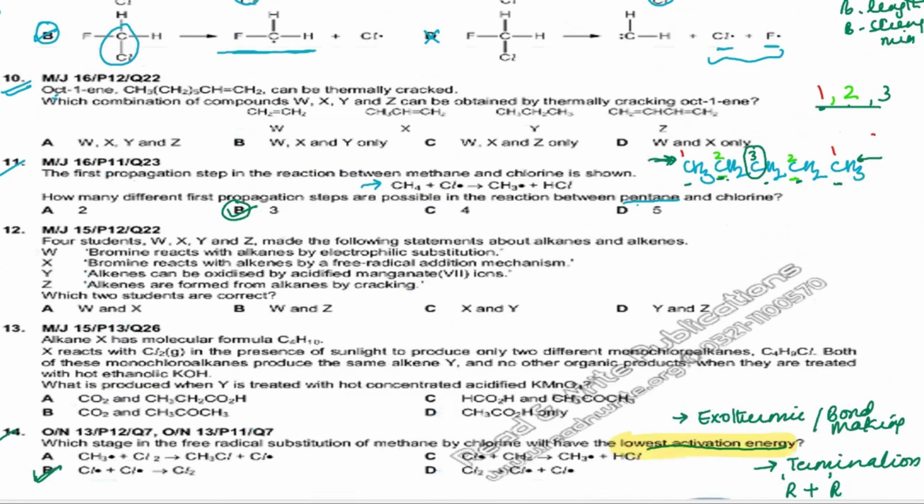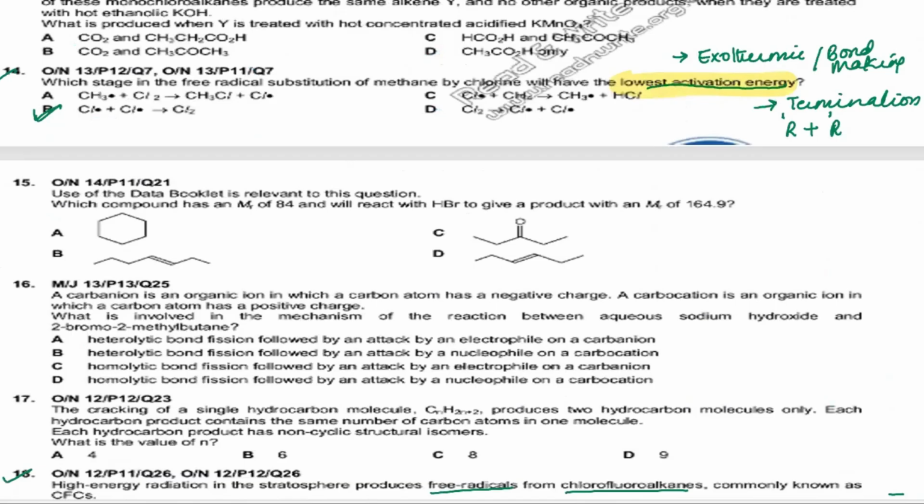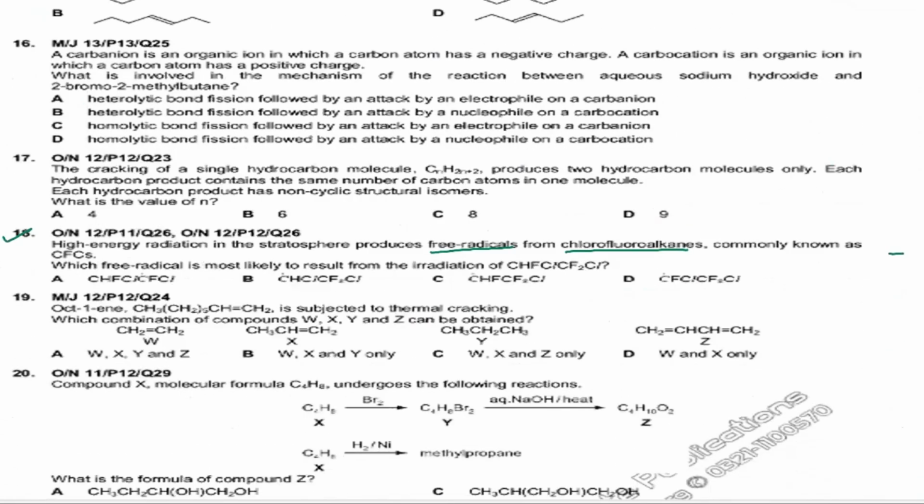Now when you know this particular fact, they don't want you to know any particular energy. They're just saying that high energy radiation in the stratosphere produces the free radical. And you have chlorofluoroalkanes. So chlorofluoroalkanes have carbon, fluorine, and chlorine there. So which bond can break easily? It can be the carbon hydrogen bond, or the carbon fluorine bond, which will not break, right? The carbon hydrogen bond is also strong but less strong than carbon fluorine. So we are left with carbon chlorine. So the carbon chlorine bond will be breaking.